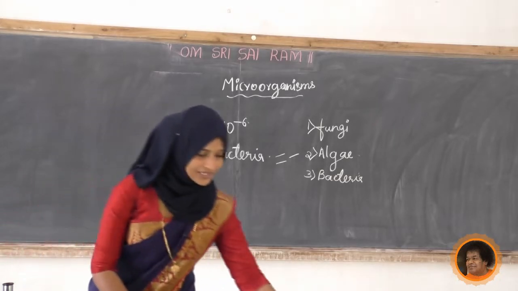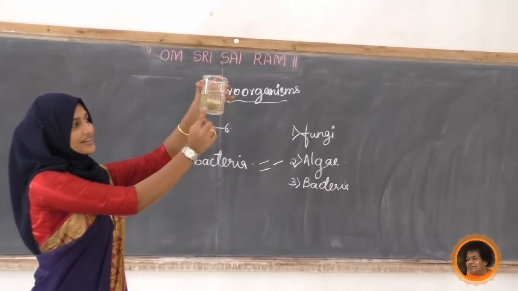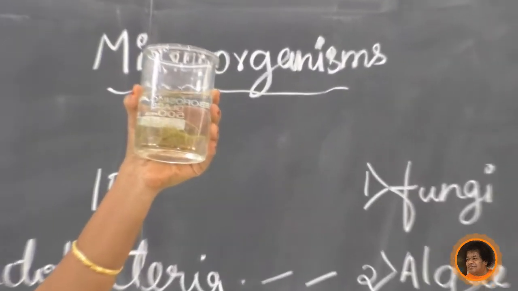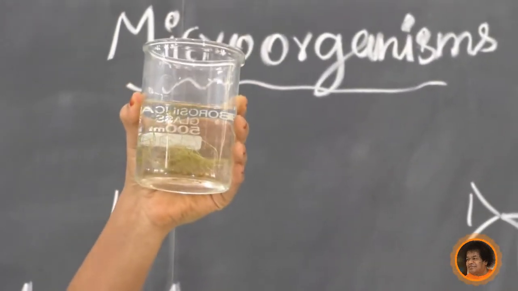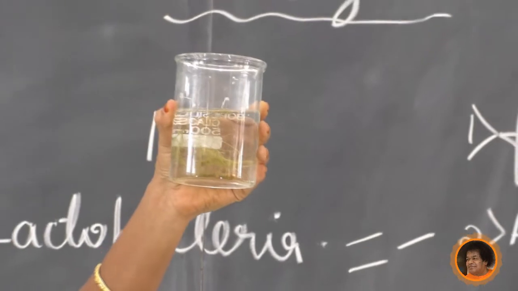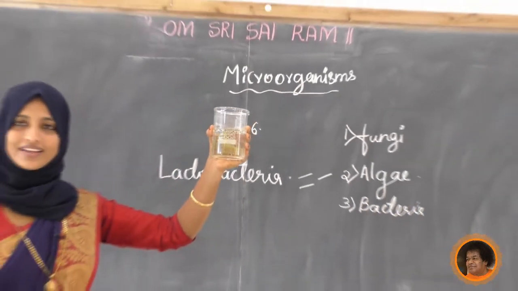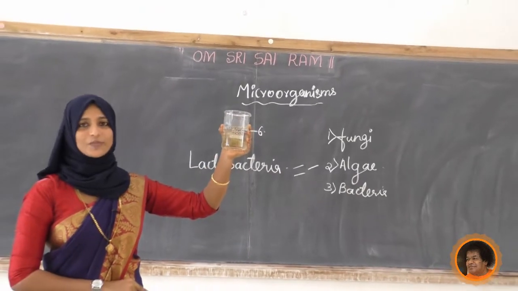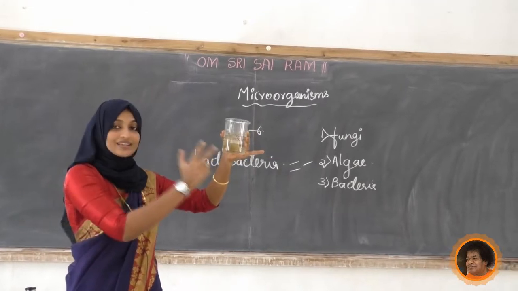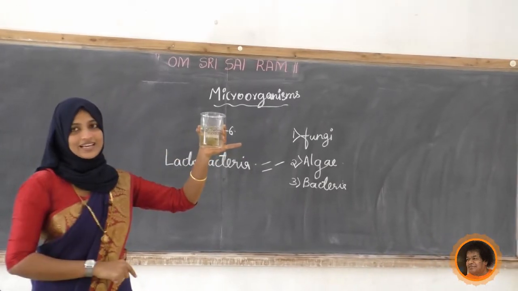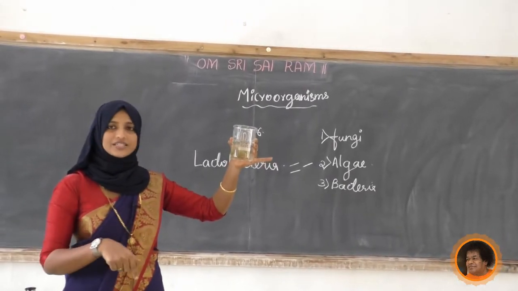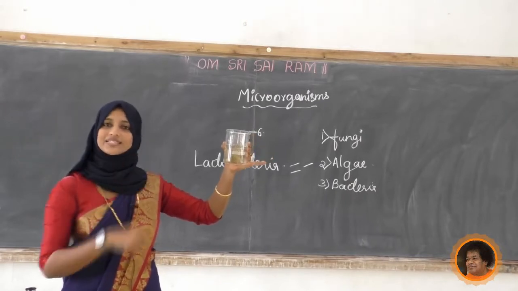Yes, next one more thing I will show you, student, here. See here, green colored. In water, we can see somewhat green colored. What is this? Already we have discussed. This is an example for what? Yes, correct. This is an example for algae because it is having green color. So actually this is an alga called Spirogyra. Spirogyra algae it is. This is also microscopic. If it is a cluster of Spirogyra, we can see it like this. Otherwise actually it is microscopic. All the organisms we have discussed now are microscopic, but if they are in a group, we can see them.